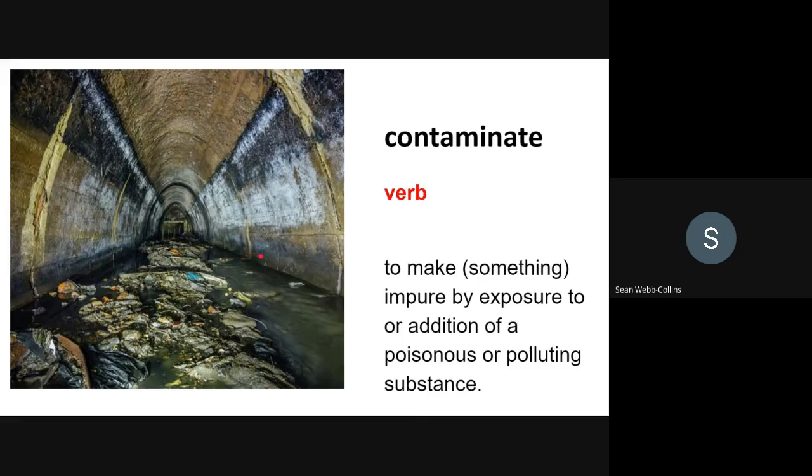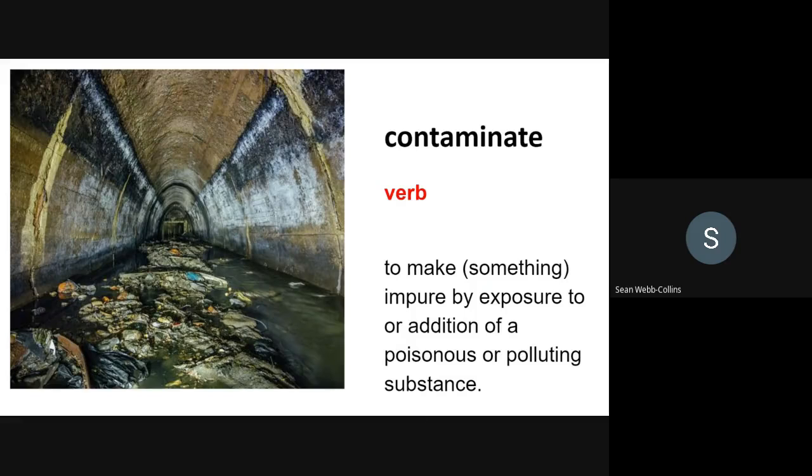Are there any other word forms we can think of? That's right, we have the noun contamination. The concept itself. And is there another noun form? That's right, a contaminant.